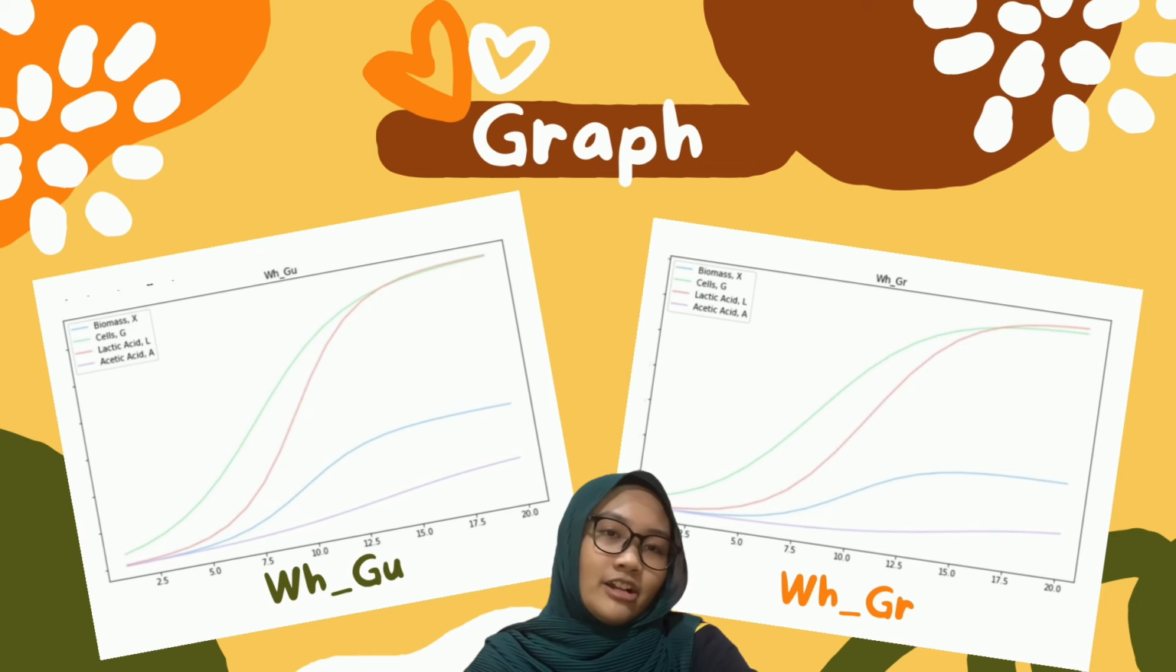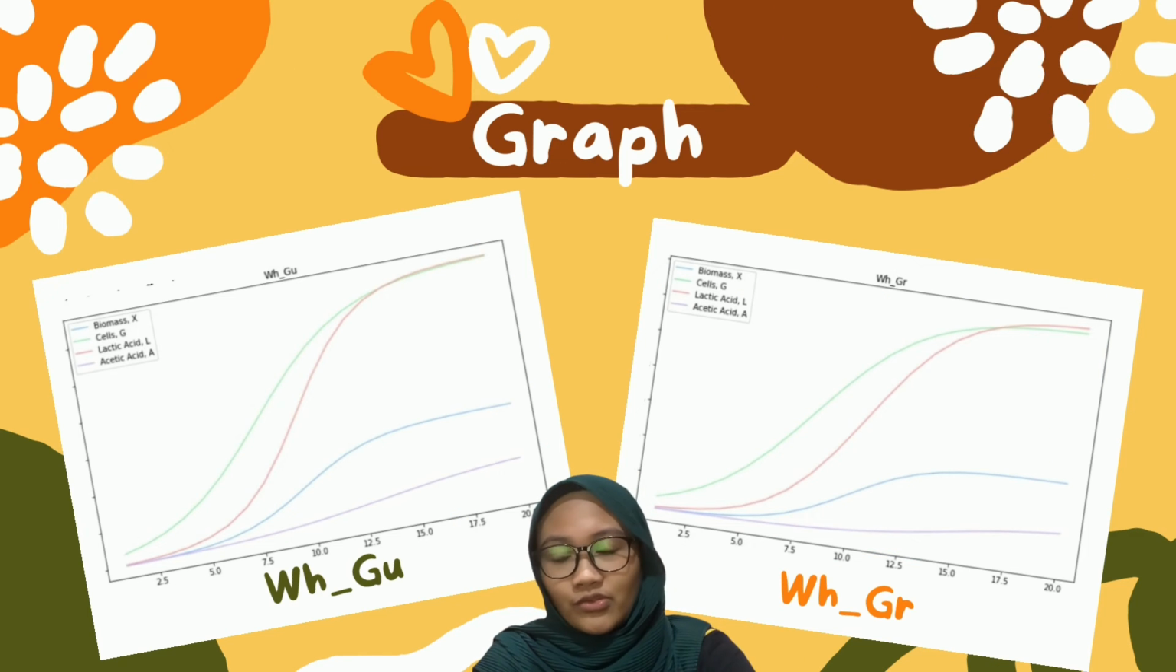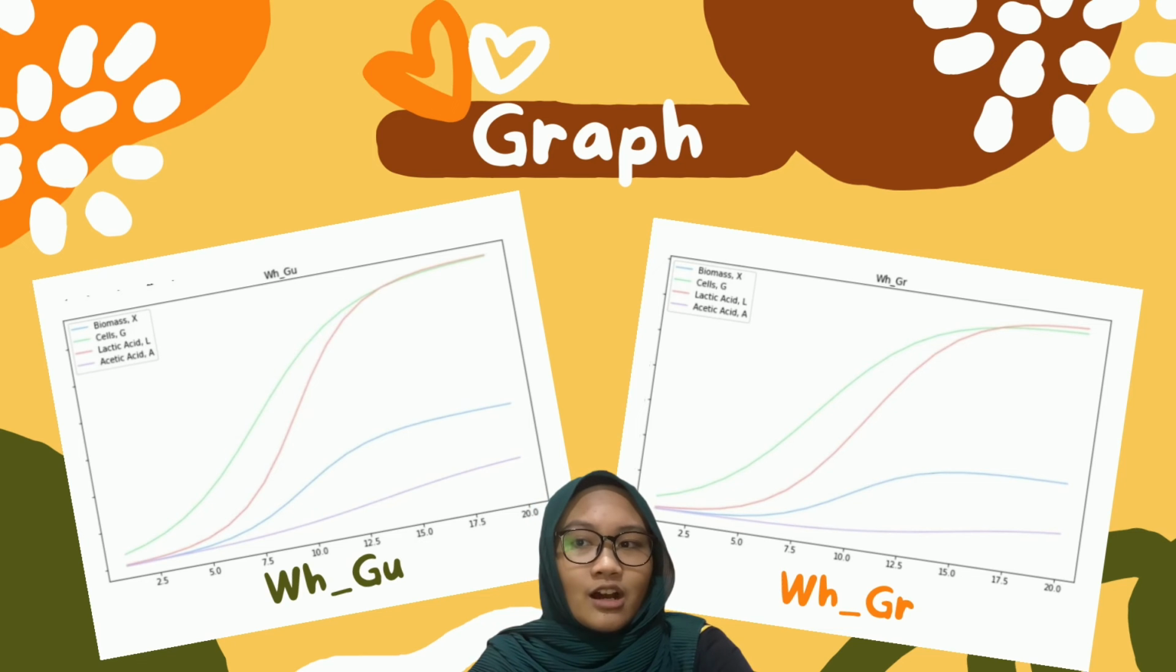Then, a graph for each sample against time is drawn to show and compare the growth rate of each sample for all the product determined using the Python program.